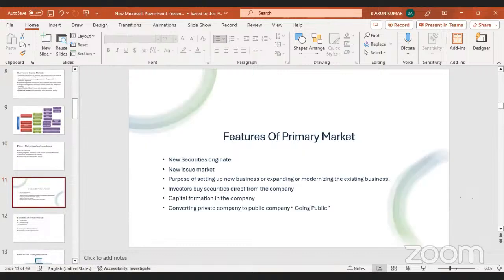Features of the primary market: new securities originate in the new issue market, for the purpose of setting up a new business or expanding or modernizing an existing business. So why are they issuing new securities in the primary market? For setting up a new business, or expanding or modernizing the organization or existing business. Investors buy the securities directly from the company.